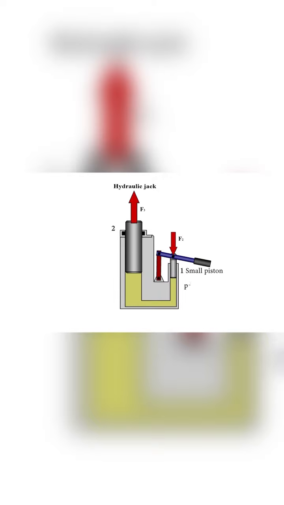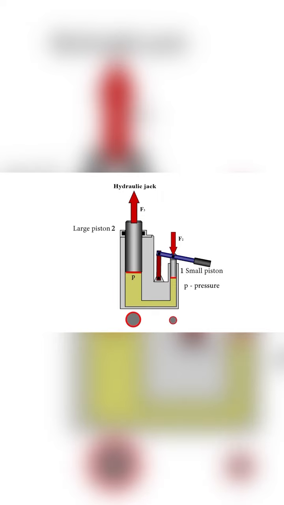The pressure under the piston will be calculated as the ratio of this force to the area of the surface of the piston. According to the laws of hydrostatics, the pressure applied to the surface of a liquid is transmitted equally in all directions to all points of this liquid. This means that the same pressure will act on the large piston. The pressure on both pistons is the same, but the area of the surface of the larger piston is larger. Therefore, it can assume a larger force.